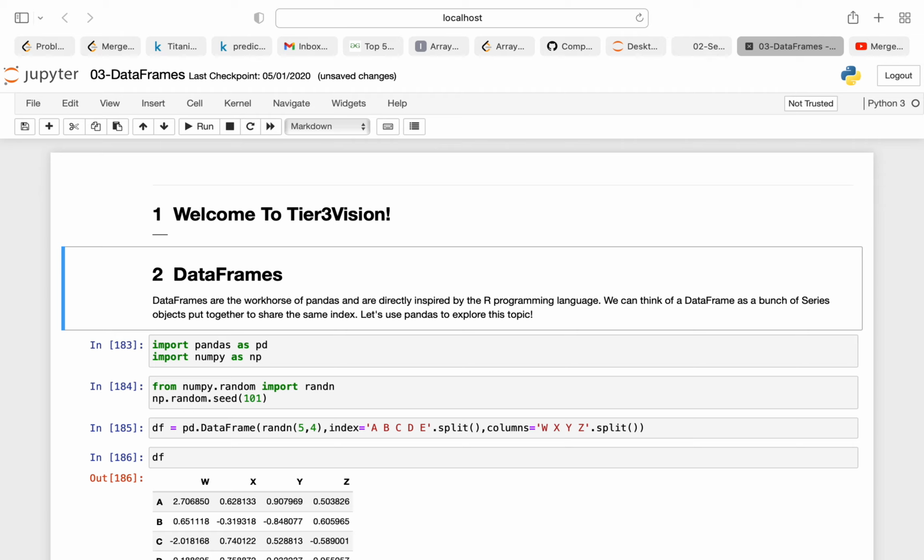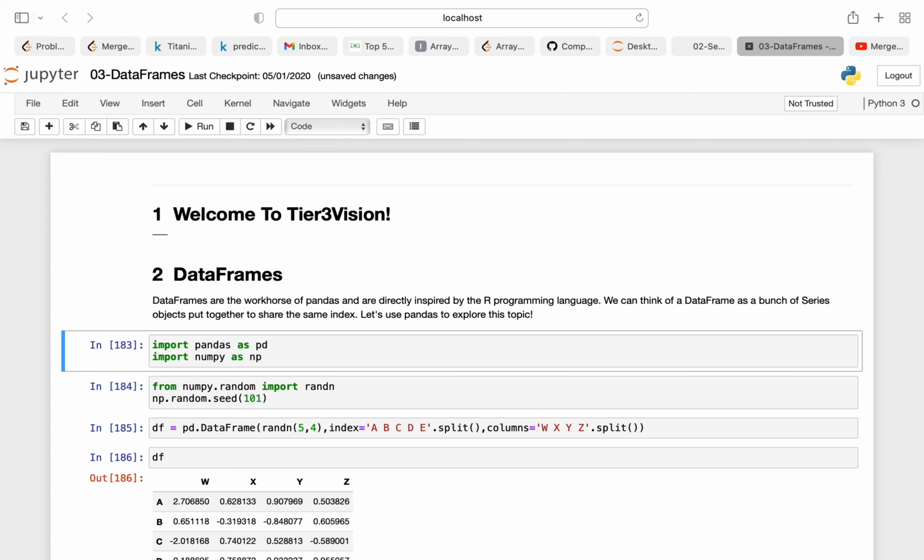So, suppose I have a series A B C D which has index 0 1 2 3, and I have another series which has D E F G, and it also has the same index 0 1 2 3. So we put together those series to form a data frame. For data frames, pandas is one of the most desired tools to work with.